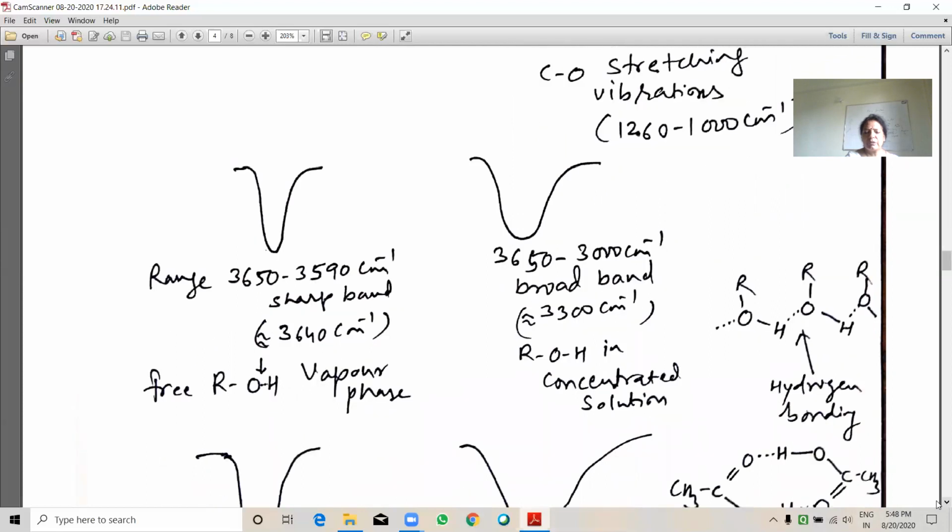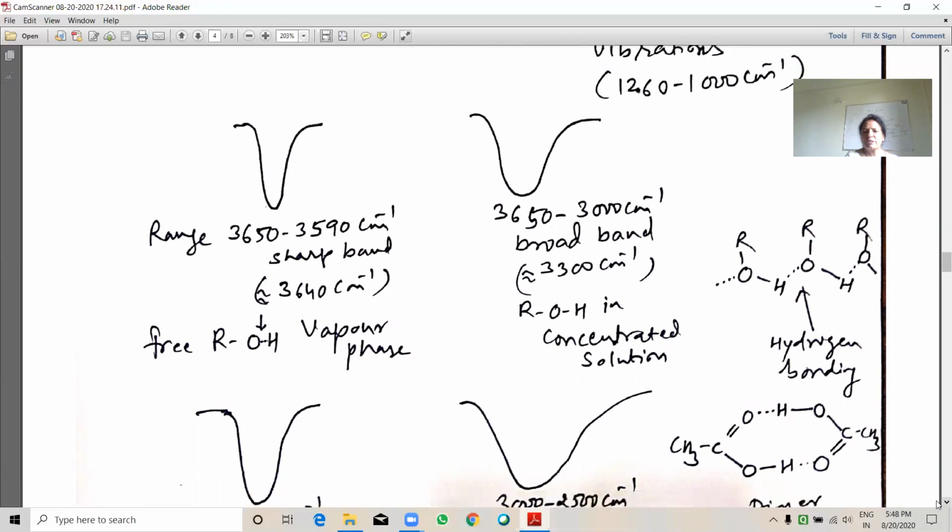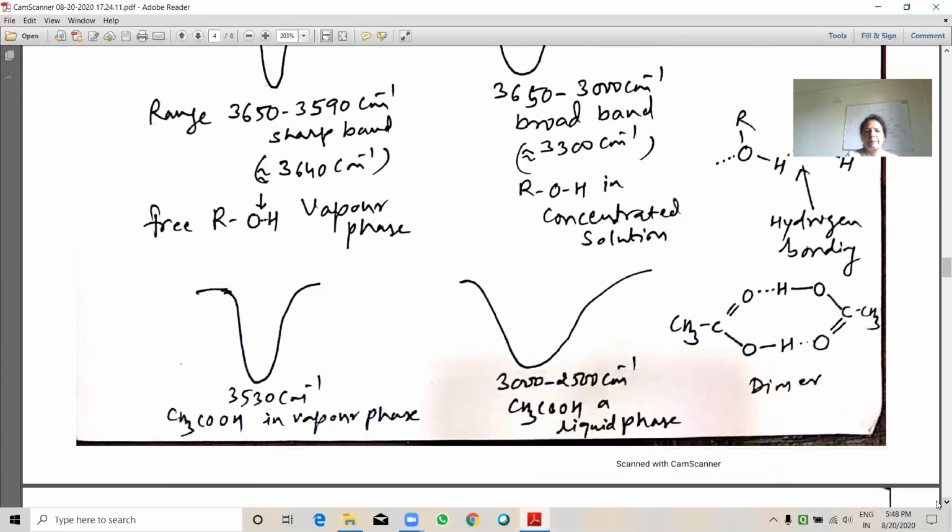Means if a sample is given like that, the vapor range is this, so which one is in vapor phase and which one is in concentrated phase. See here, this is acetic acid, OH in vapor phase is a little bit narrow, whereas in liquid phase or concentrated phase, it is broad.